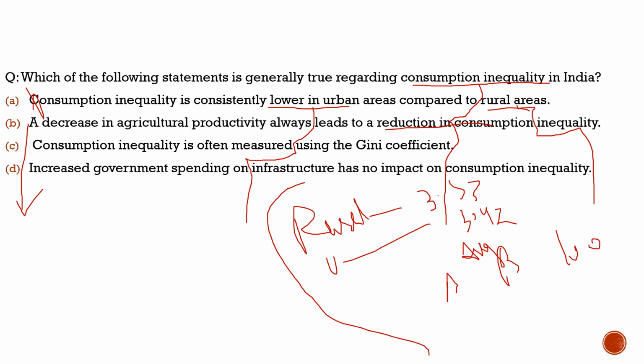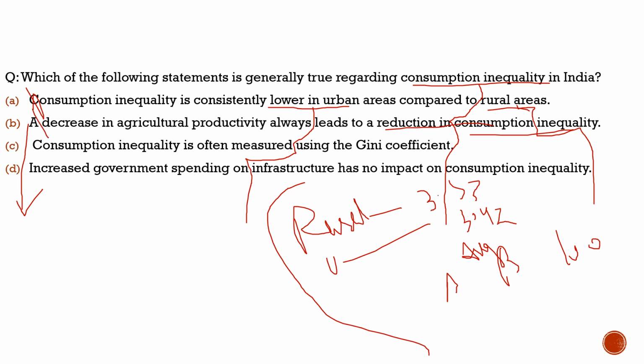It will lead to less consumption, and it will definitely lead to higher consumption inequality, because the people dependent on agriculture will have less money in hand, so they will spend less, and those who are not dependent on agriculture will keep spending as much as they were spending. So this may lead to higher consumption inequality. So statement 2 is also incorrect.